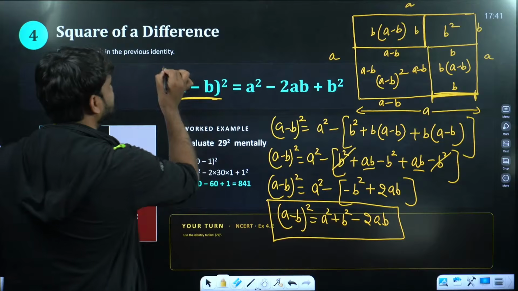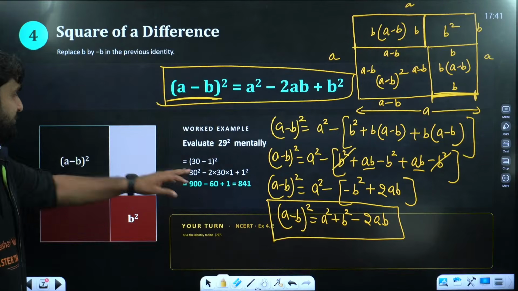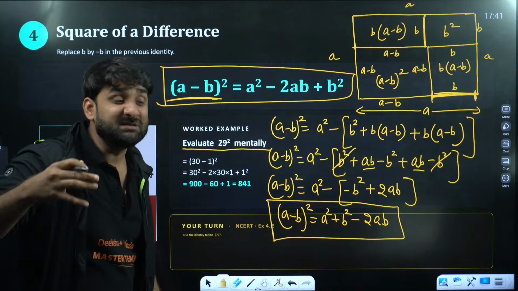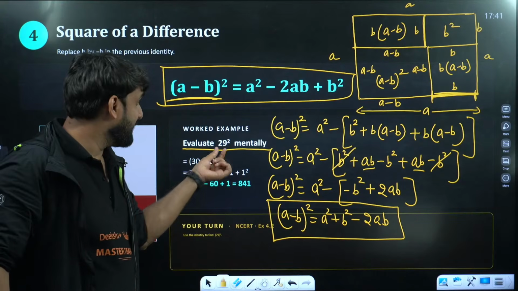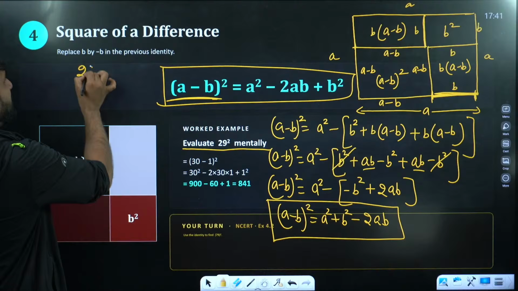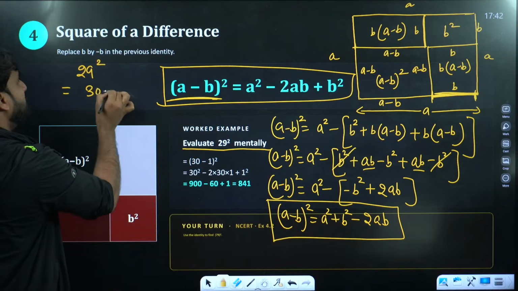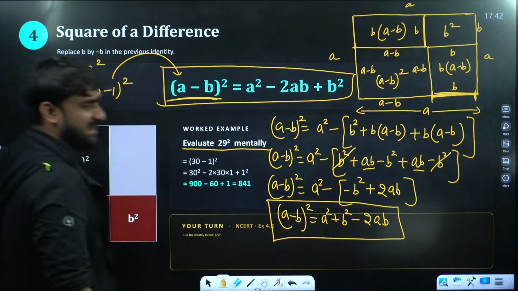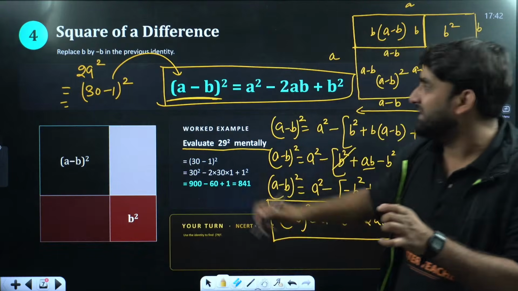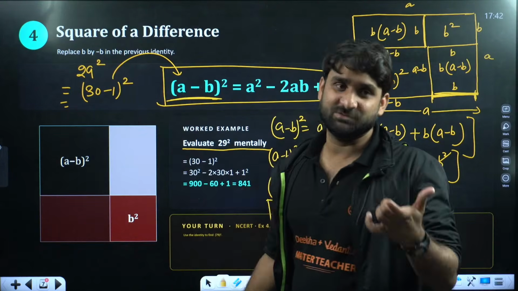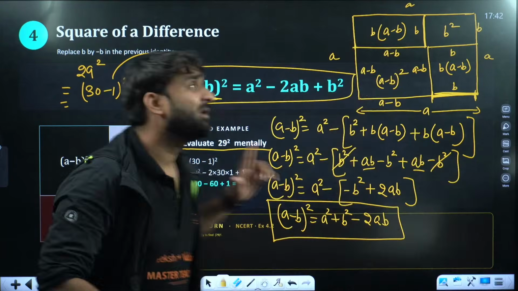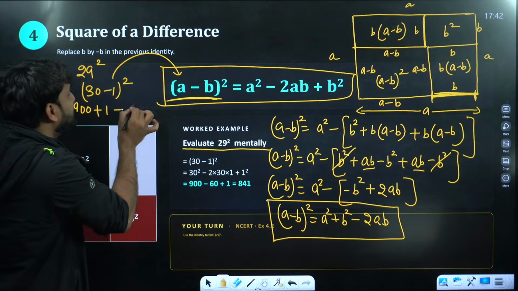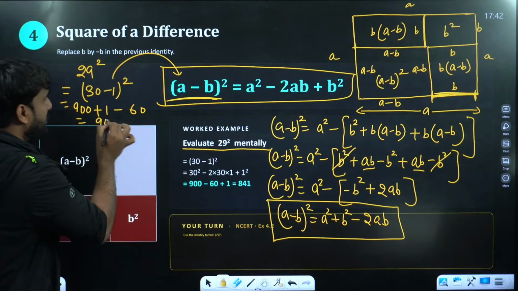Okay, now on this identity we have a question here. Can you see? Evaluate 29 square mentally. My dear champion, mentally means you don't require pencil or pen to get the answer. Why? Because 29 square can also be written as (30 minus 1) whole square. So 30 we can consider as A, and B we can consider as 1. So (A minus B) whole square: 30 square, that is 900, plus 1 square, B square, 1, minus 2AB, it means minus 60. So this is 901 minus 60.